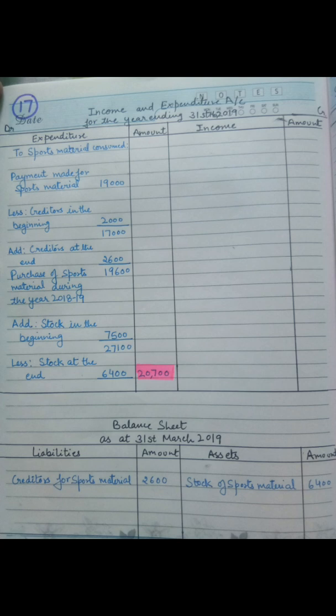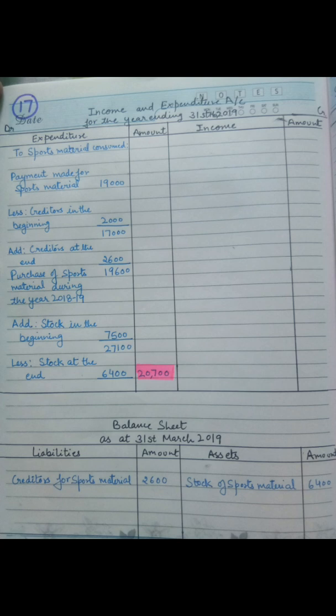And in that we have to add the creditor at the end, means creditor on 31st March 2019. So we have to add 2,600 into 17,000 to get 19,600. So this is the amount of purchase during the year 2018-19.